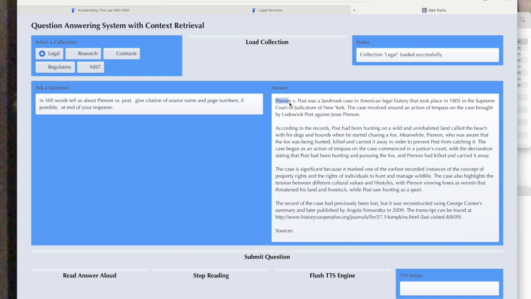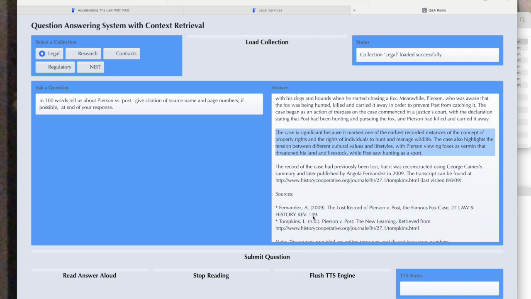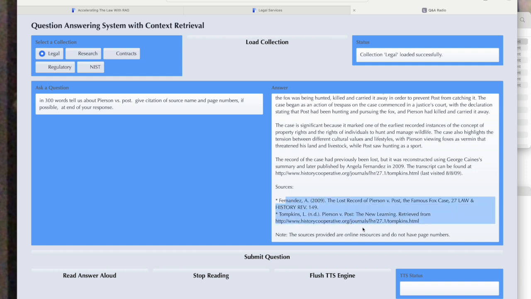Pearson and Post was a landmark case in American legal history that took place in 1805 in the Supreme Court of Judicature of New York. The case revolved around an action of trespass on the case brought by Lodewick Post against Jesse Pearson. And it gives us some further information about the case. The case is significant for several reasons, and ultimately it gives us the sources. And it says the sources provided are online resources and do not have page numbers, going back to our prompt.